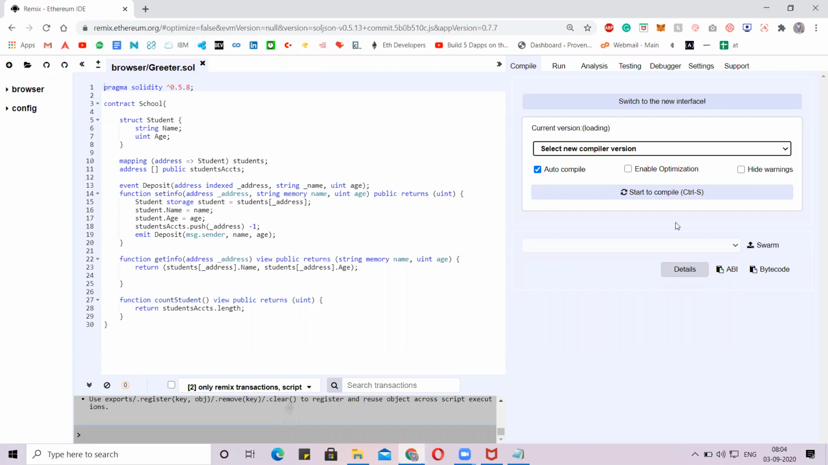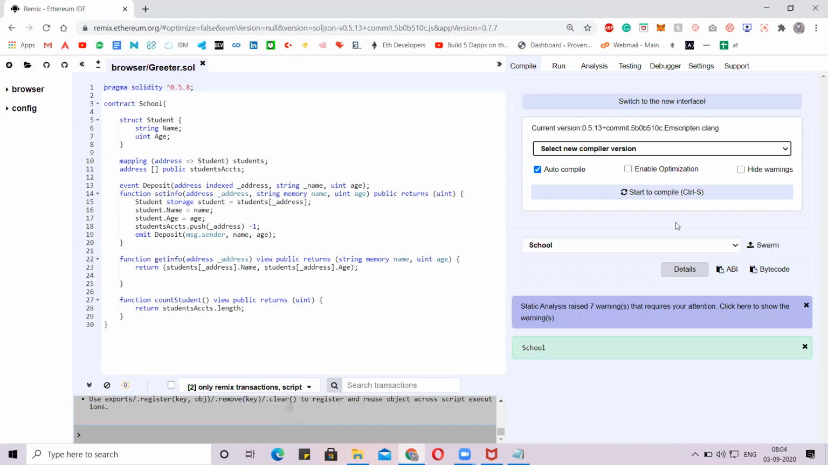So done, guys. Our compiler has been loading. There's no issue in that. So now I'll let you know, guys, how the mapping works, what the structure is, and what the flow of our contract is. Is that clear to everyone, right?